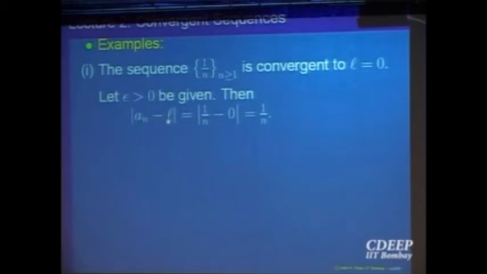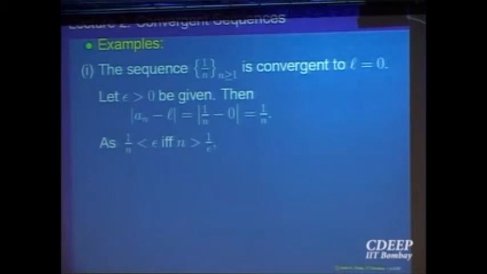But what is an minus L in our case? An is 1 over n, L is 0. So what is an minus L? That is 1 over n, and that is equal to 1 by n because that is positive. So what do I want? I want 1 over n less than epsilon. Epsilon is given to me. I want 1 over n less than epsilon from some stage onwards. Is it possible? Yes. So 1 over n less than epsilon means n is bigger than 1 over epsilon.